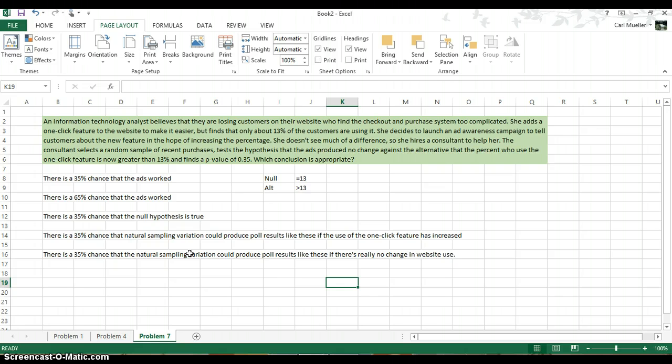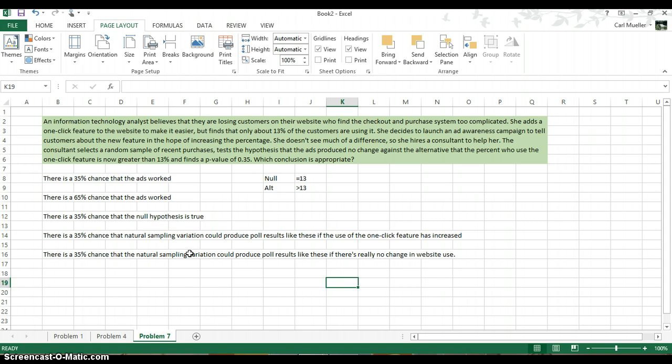An information technology analyst believes that they are losing customers on their website who find the checkout and purchase system too complicated. She adds a one-click feature to the website to make it easier, but finds that only about 13% of the customers are using it. She decides to launch an ad awareness campaign to tell the customers about this new feature in the hope of increasing the percentage. She doesn't see much of a difference, so she hires a consultant to help her.